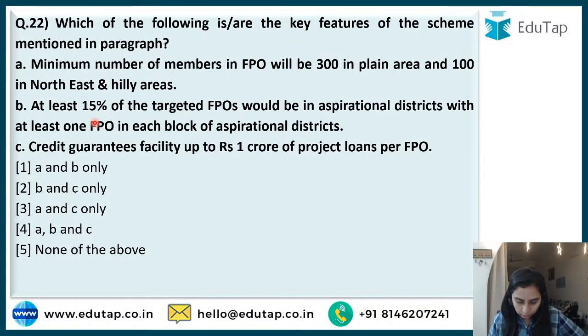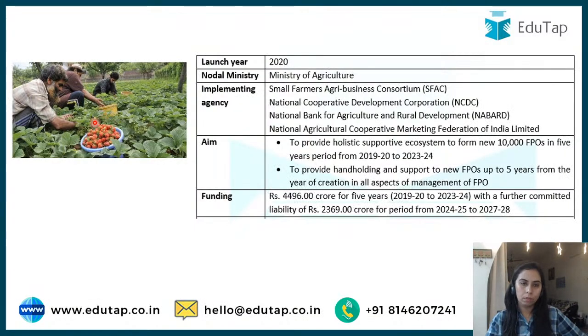A lot of students are answering it. I can see a confusion between A and B or B and C. A and B is the right answer, guys. The minimum number of members will be 300 and 100 in plain and hilly areas. 15% of FPOs would be in aspirational districts. So let's see this scheme quickly. It was launched in the year 2020 and the implementing agencies are SFAC, NCDC as well as NABARD. So these are the implementing bodies of this cluster program.